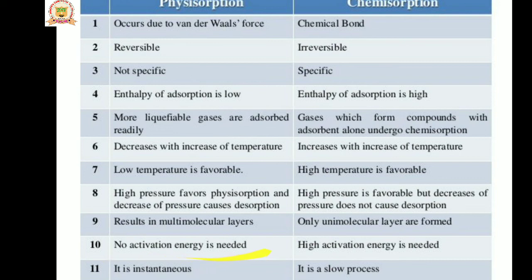In physisorption, no activation energy is needed. But in chemisorption, high activation energy is needed, so chemisorption is also called activated adsorption. Physisorption is instantaneous: at a particular instant, it suddenly occurs. But chemisorption is a slow process. For example, oxidation of iron, meaning rusting of iron, is a slow process. Chemisorption is a slow process; physisorption is an instantaneous process.